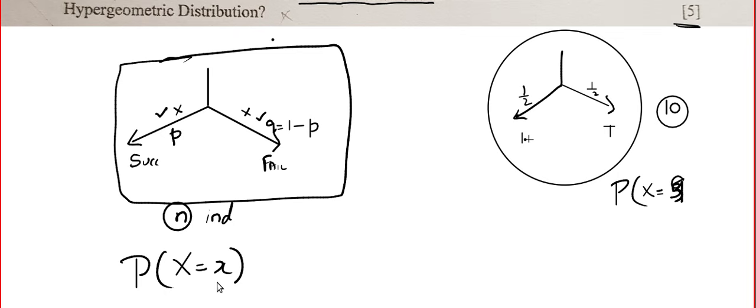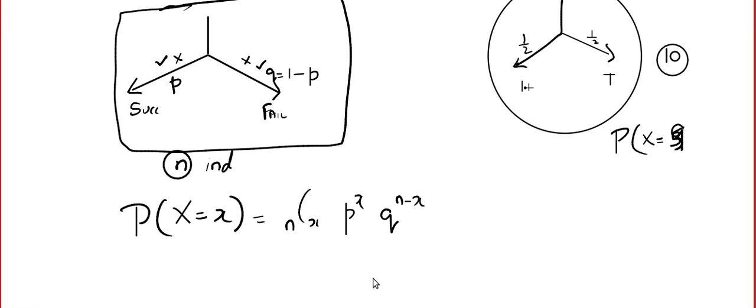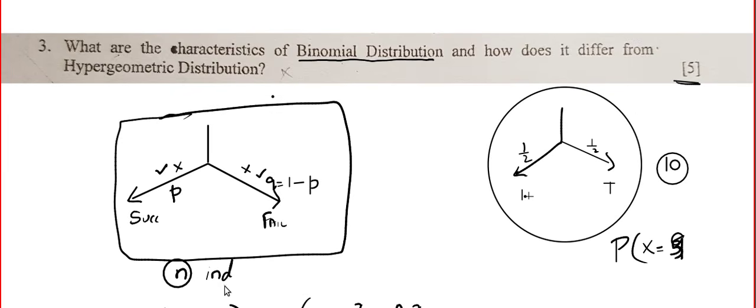Generally we call it x, and it is given by nCx, p to the power x, q to the power n minus x. It's a very simple logic. The mean is given by n into p, and the variance is given by n into p into q. That's very important: independent trials.